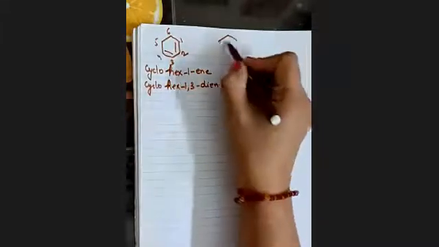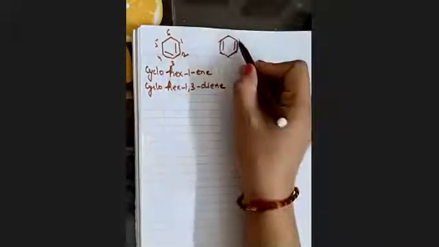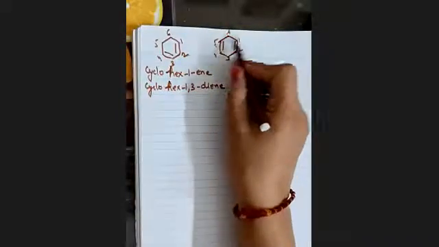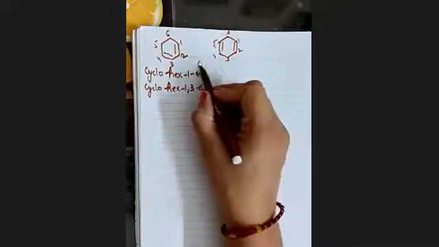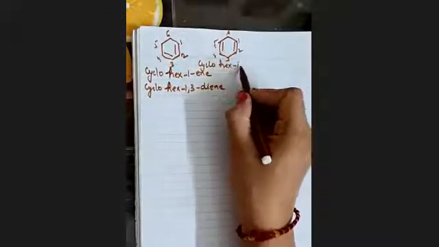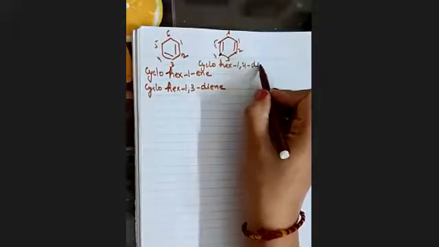Okay, let me take one more example. If I have a double bond attached to these carbons, the nomenclature will be the same. 1, 2, 3, 4, 5, 6. कहीं से भी शुरू कर लो, इधर इससे इधर इससे. The position will be same. So it will be cyclohex-1,4-diene. Clear?